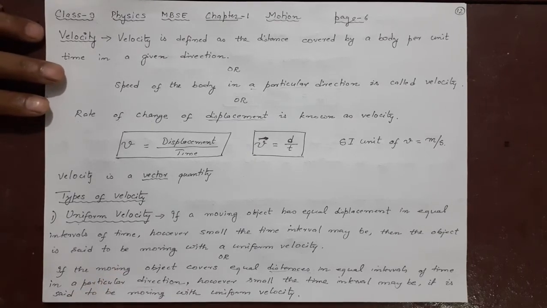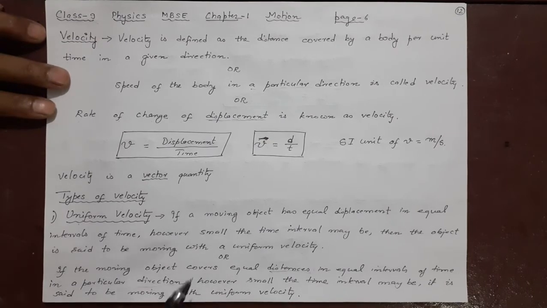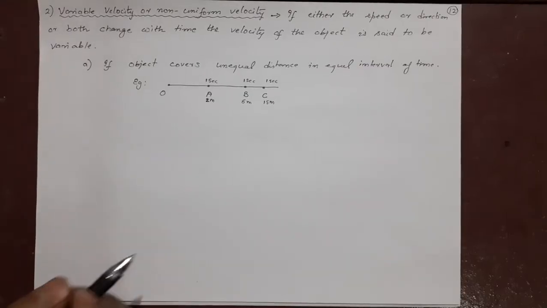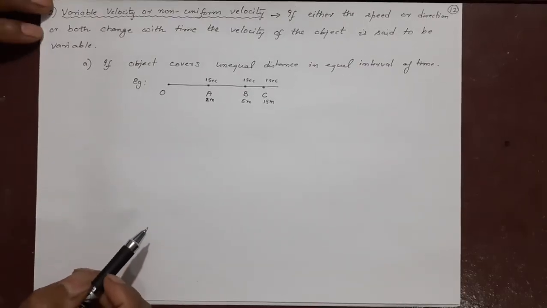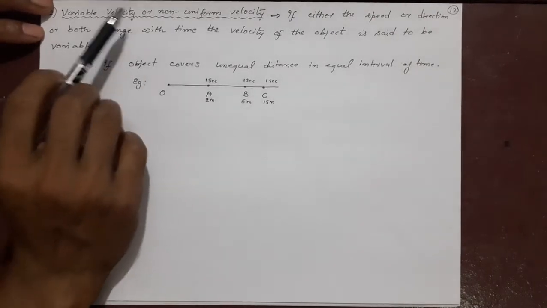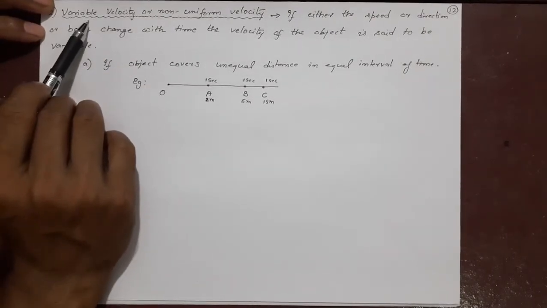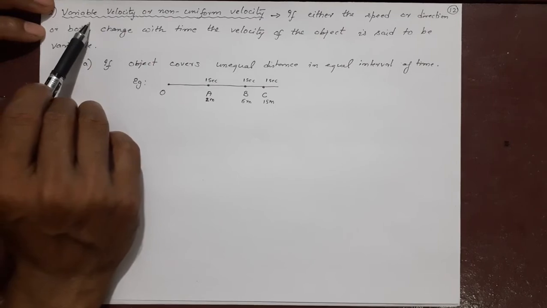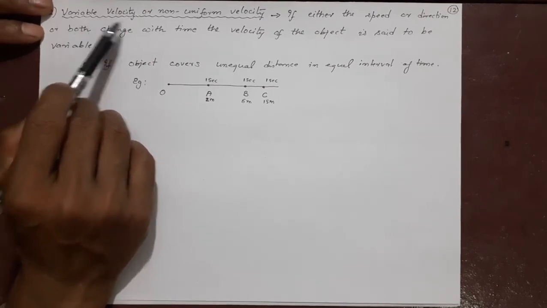Then what will be the second one? Here the important thing is you need to remember the direction has to be the same. In uniform velocity you cannot change direction also. Let's understand variable velocity, the second kind of velocity. Variable means something which can change, so variable means changeable.